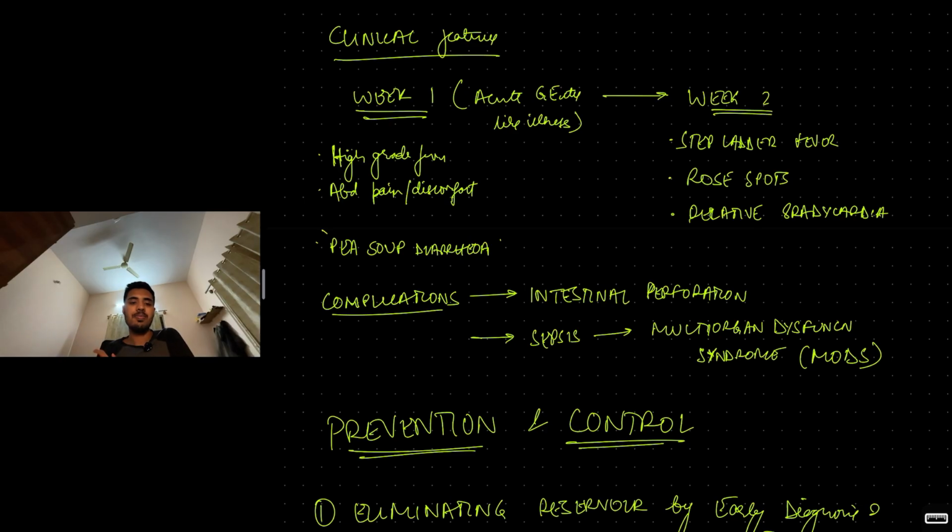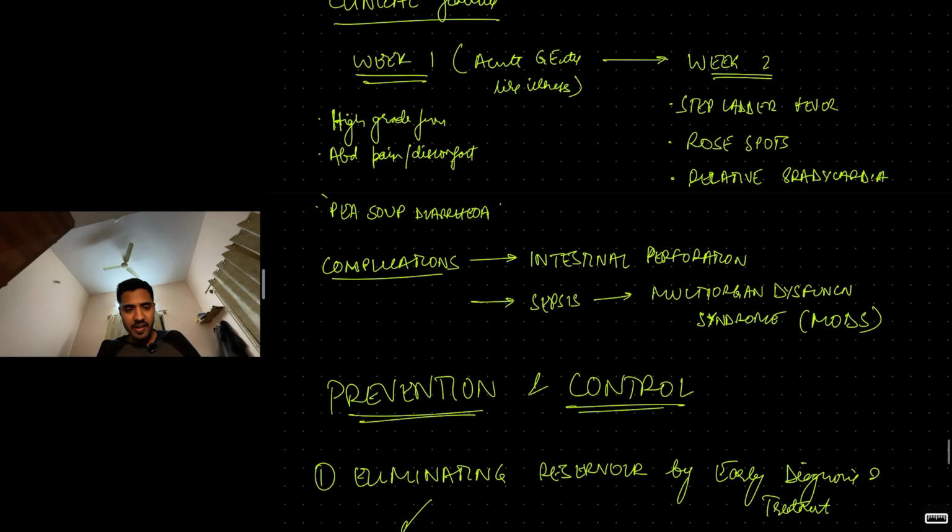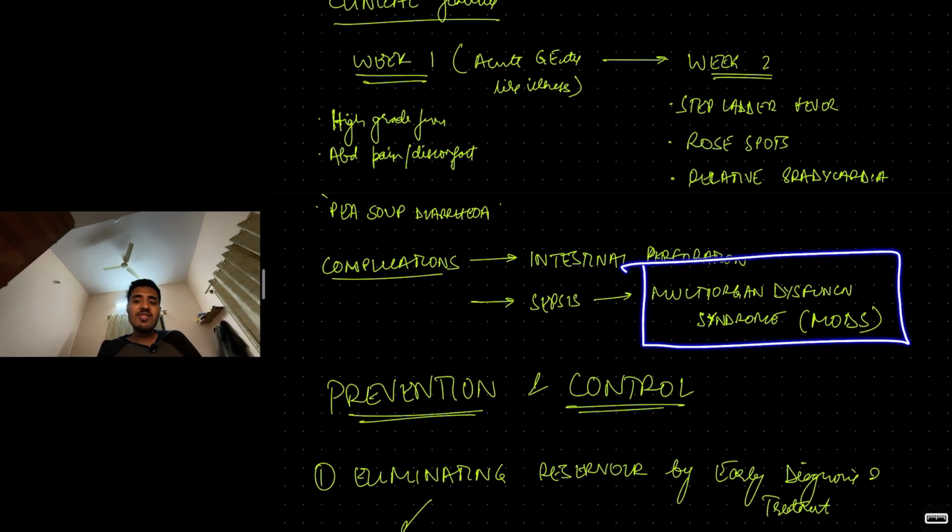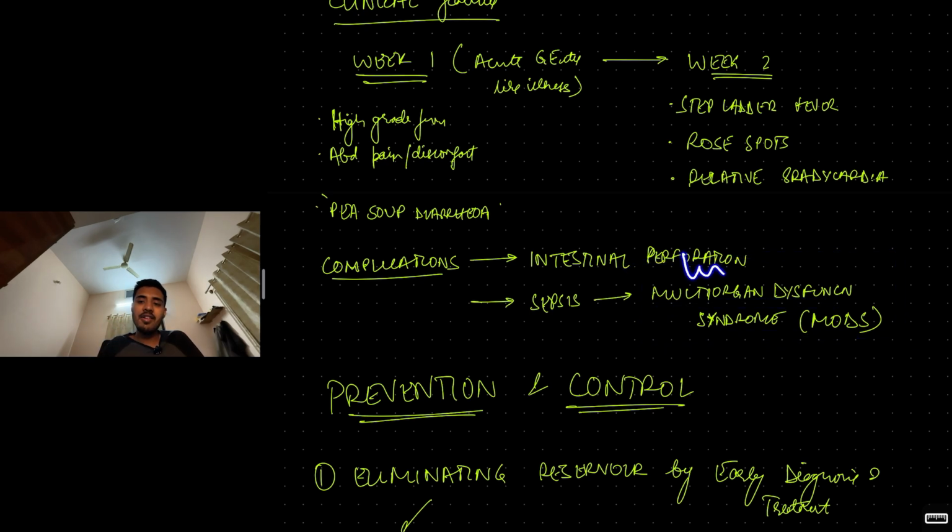Okay. The complications of typhoid are intestinal perforation, a fatal complication, and even worse is sepsis leading to multi-organ failure or multi-organ dysfunction syndrome, MODS, where you have liver failure, where you have acute renal failure. So multiple organs will fail suddenly due to sepsis. That is a fatal complication. And in typhoid, intestinal perforation is always a very important complication. So this is about the clinical features.